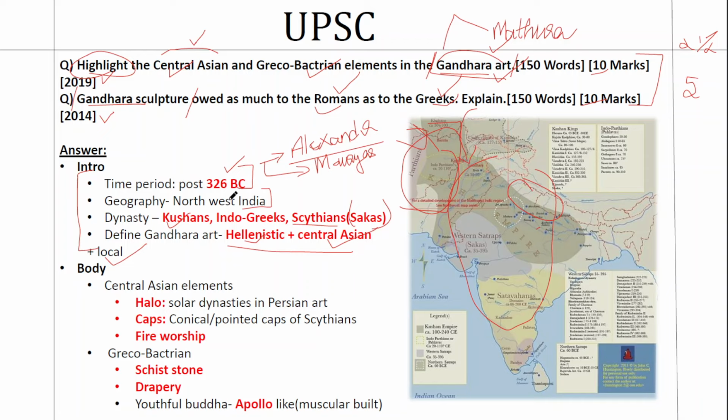Now let's come to the body part of the first question. You have two key elements. One is the Central Asian element. Second is the Greco-Bactrian element. And what UPSC has asked you to do is to highlight it.